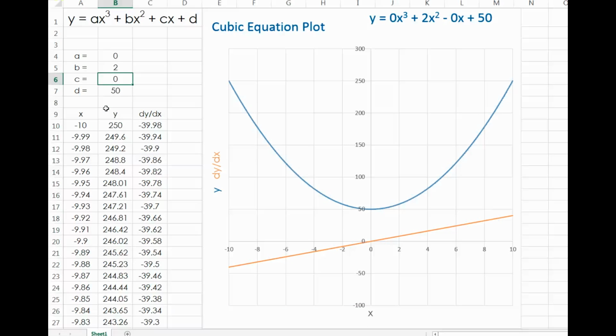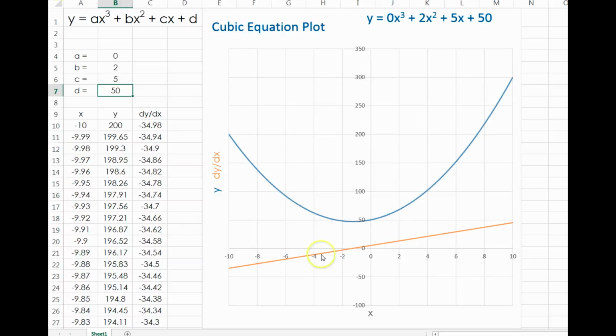Okay. Now this is a parabola, and the derivative is negative over here. It gets less and less negative until you reach 0. Then the slope is 0, as you can see. The orange is the slope, and then it's positive. So the derivative of a quadratic, even if you have a b term in there, is a straight line. I'm going to put a b term in. Okay, you can still see it's a straight line, all right? And it reaches 0 when it hits the minimum.